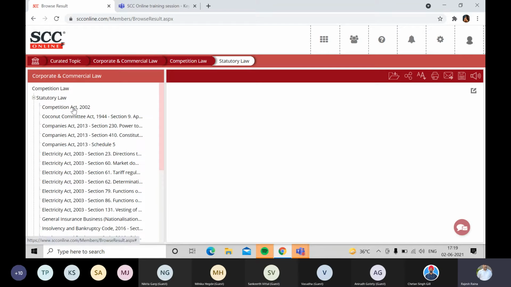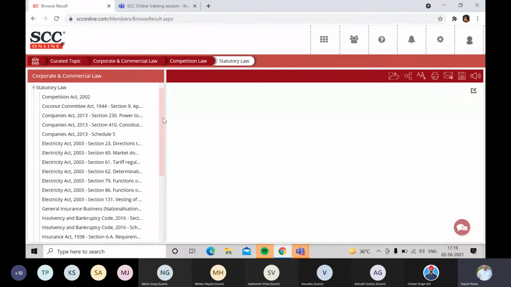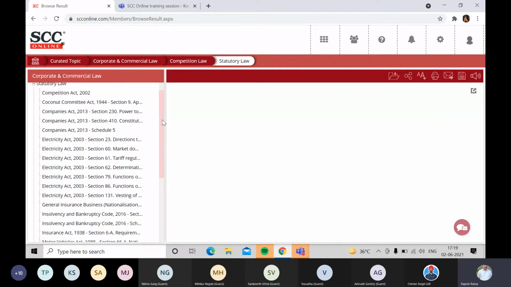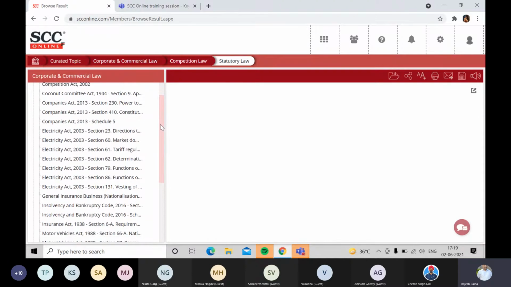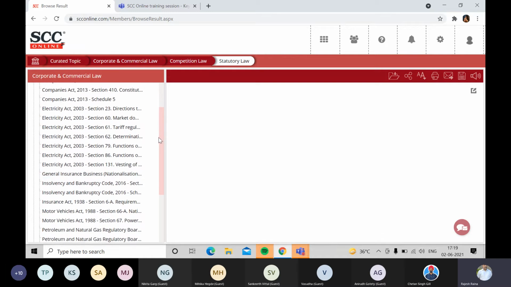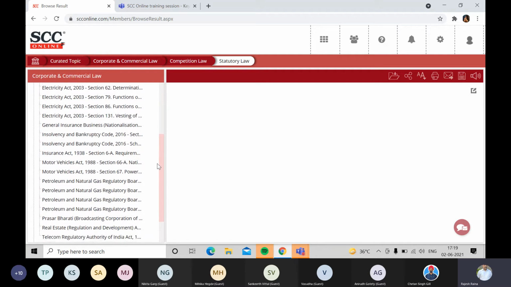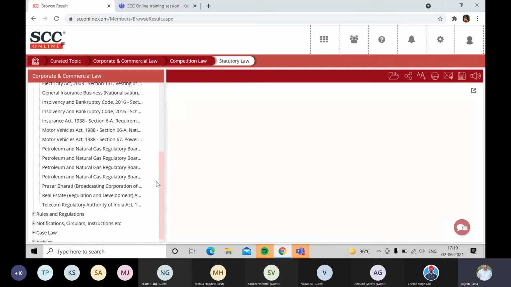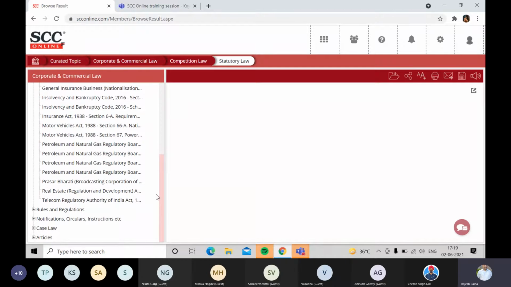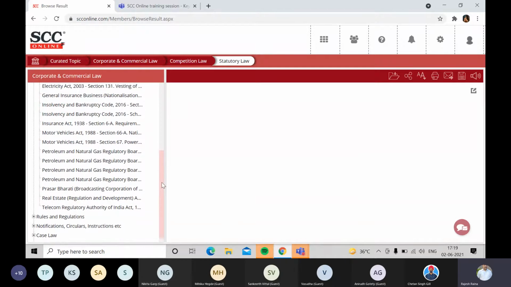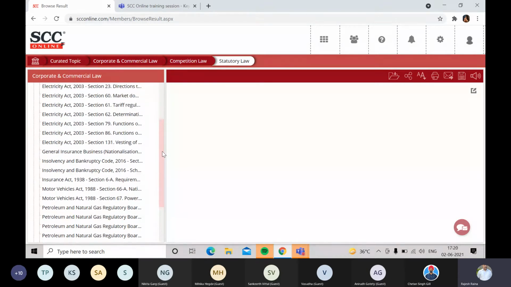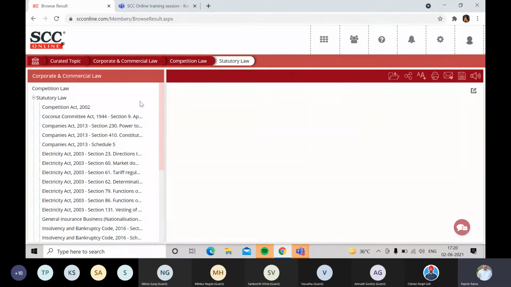It has the Principal Act, the Competition Act, over here, right? After that, I can see there are more acts. That is the Companies Act, Sections 234, 10, Schedule 5. Followed by that, we have the Electricity Act 23, 60, 61, and so on and so forth. Then General Insurance, Insolvency and Bankruptcy, Motor Vehicles Act, Petroleum and Natural Gas, Prasar Bharati, RERA, and TRAI. So many sections from different acts, but each having a relation with the competition law.